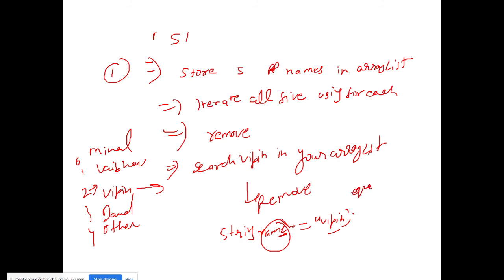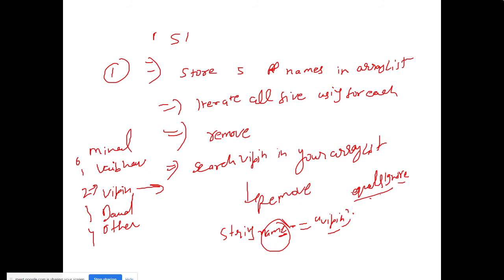How will you match? Using the dot equals method, because strings are compared using dot equals, and if you want, you can use equalsIgnoreCase. Once the value is matched, you need to remove it from the ArrayList, and the rest will be fine. So this is your assignment. I hope you got it.